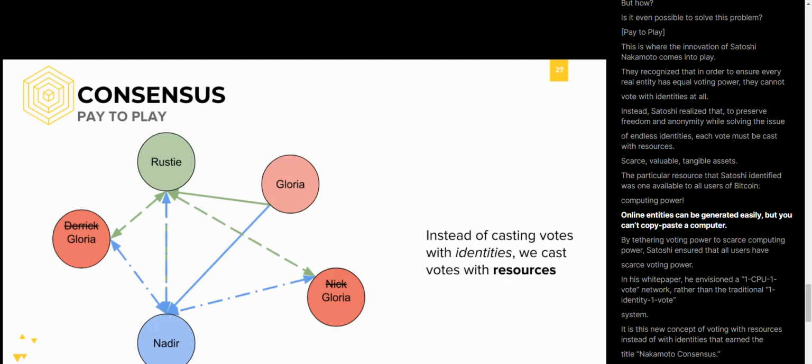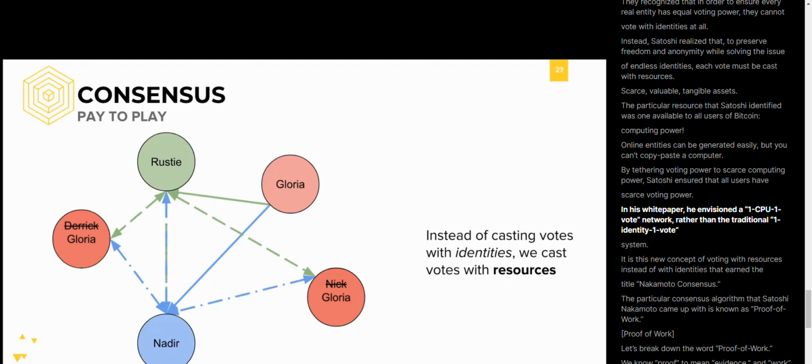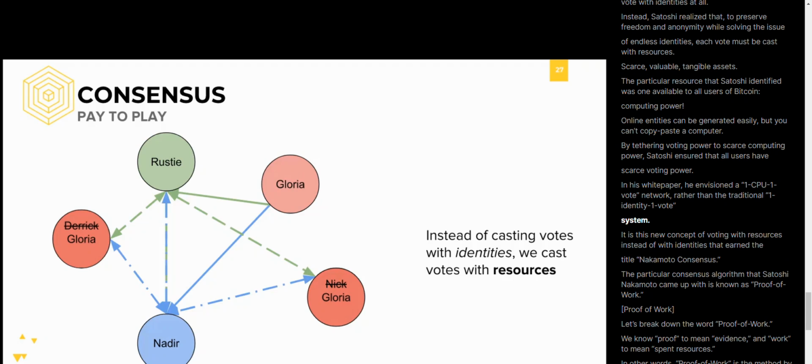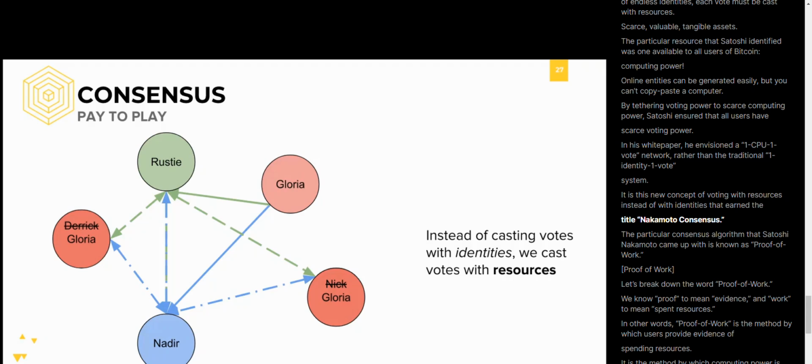The particular resource that Satoshi identified was one available to all users of Bitcoin: computing power. Online entities can be generated easily, but you can't copy-paste a computer. By tethering voting power to scarce computing power, Satoshi ensured that all users have scarce voting power. In his white paper, he envisioned a one CPU, one vote network, rather than the traditional one identity, one vote system. It is this new concept of voting with resources, instead of with identities, that earned the title Nakamoto consensus.